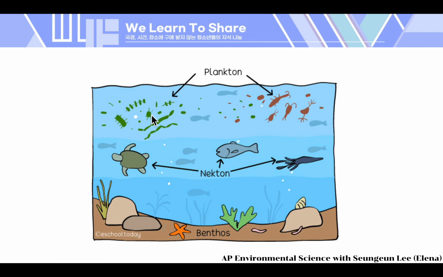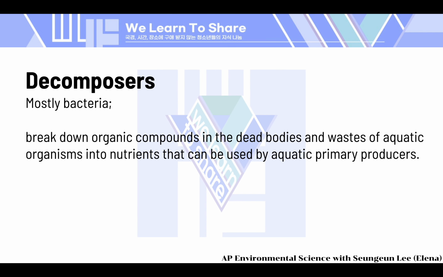I'll actually show this, right? So planktons are something that flows within the ocean. And you can see nectons are in the middle. They are the ones that are swimming like fish, right? And then benthos, they're buried in the ground like these crabs and worms, or they can roam around the sea floor like lobsters and crabs. So you can just imagine how the water life under the sea looks like. But back then, let's look at decomposers. So mostly bacteria, and they break down organic compounds in dead bodies and wastes, turning them into nutrients for primary producers.